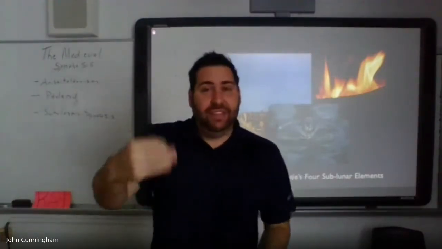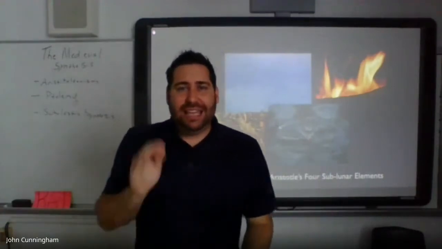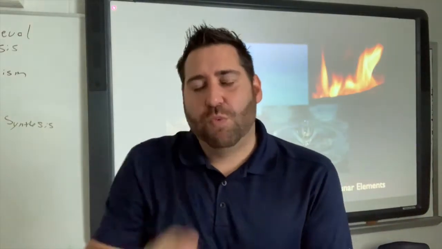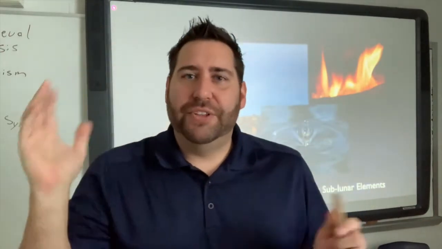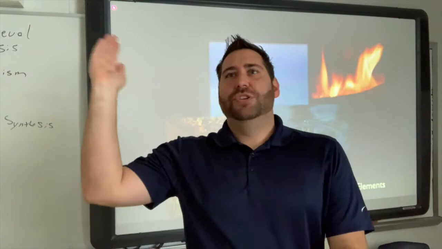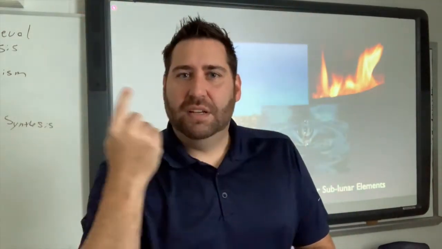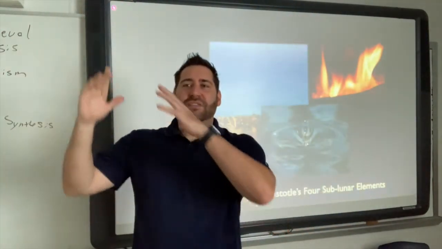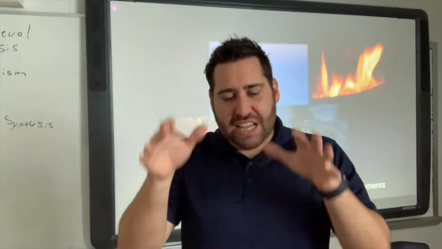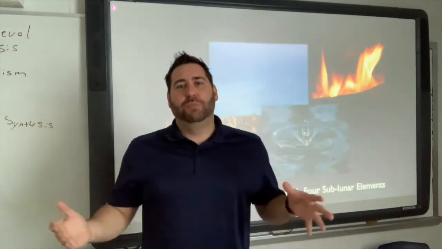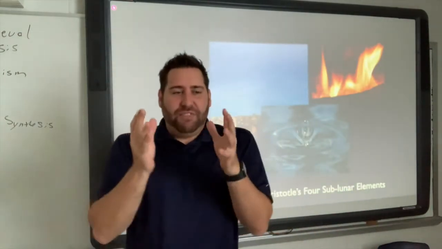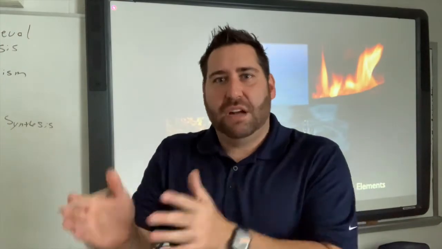Now, ether was the heavenly element, and what distinguished ether or the heavenly element from the sublunar elements is the fact that ether traveled in a circle. On Earth, things moved in a straight line. They had rectilinear motion. But looking at the sun, the moon, and the stars, Aristotle saw circular movements. So therefore, the things of the heavens could not be made of the same things that made up what's on Earth, because their motion was completely different. And what Aristotle was defining these elements as was based on their motion.